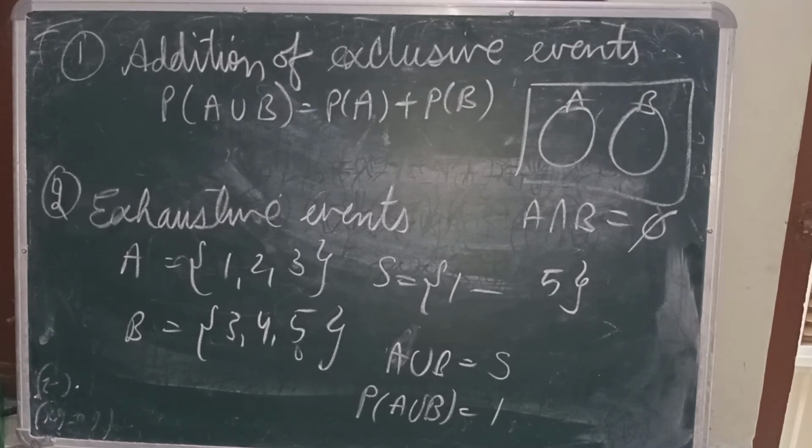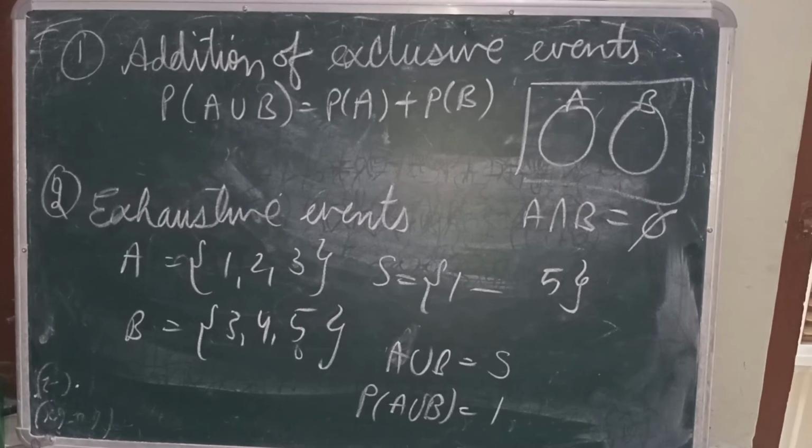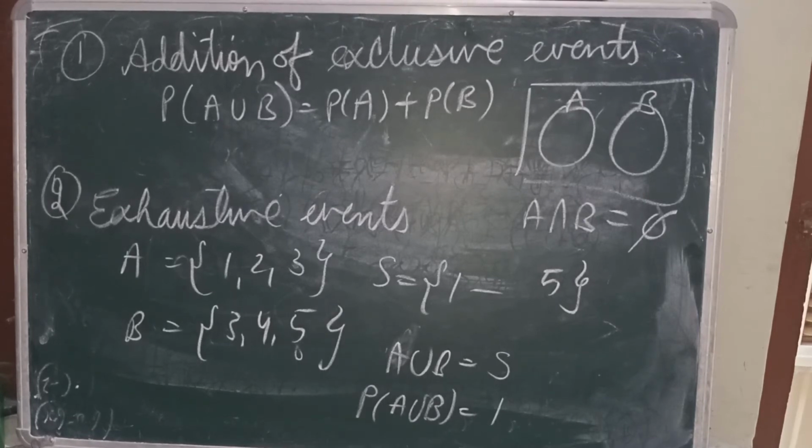So when I try to find the probability of A union B, obviously it will be 5 upon 5, that means 1. So wherever A union B is equal to the sample space, we can say these types of events are exhaustive events.